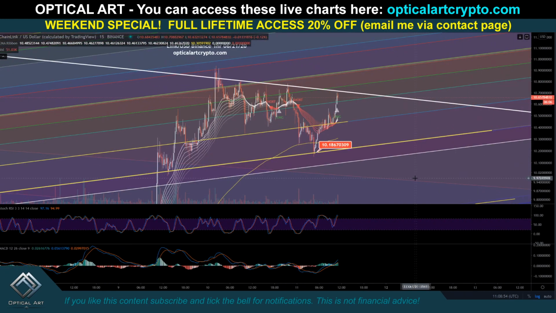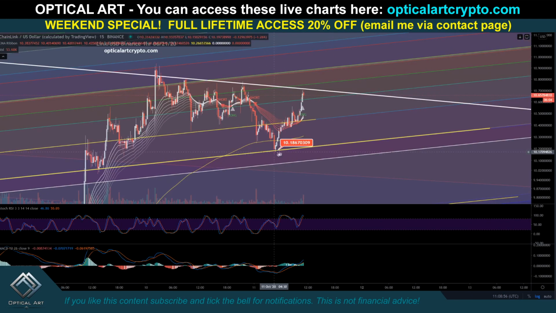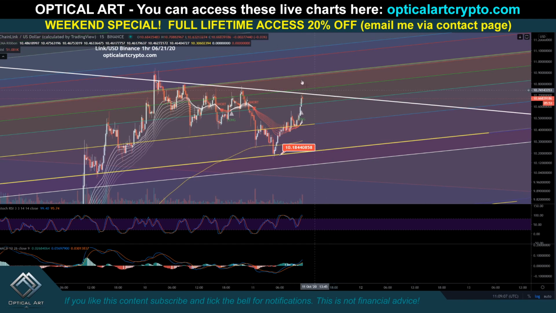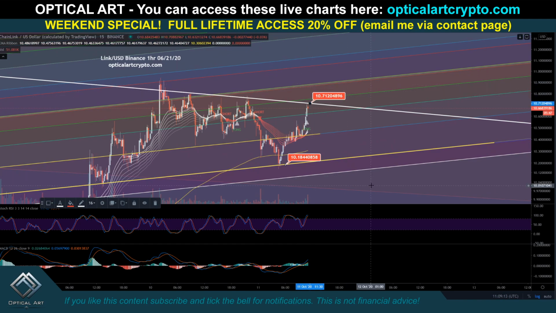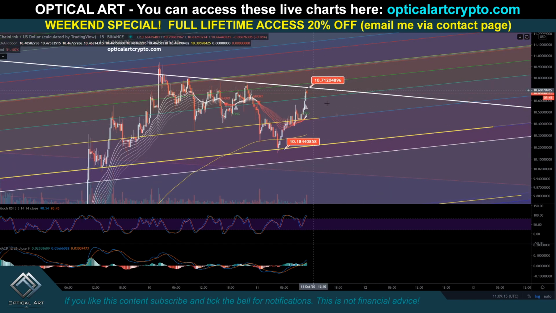So a likely point to come down to catch a bounce would be right here at $10, and I said 16 cents, but roughly, it depends on when you make contact. This is an angle. You hit it sooner, it's lower. You hit it later, it's higher. Notice we came up. We're still respecting this white ring. We just now got rejected at this ring at $10.71. So I expect this to start moving back down.